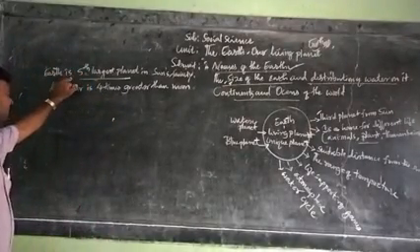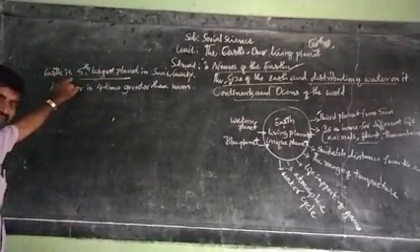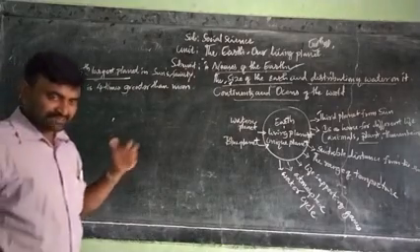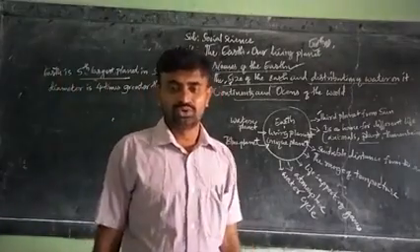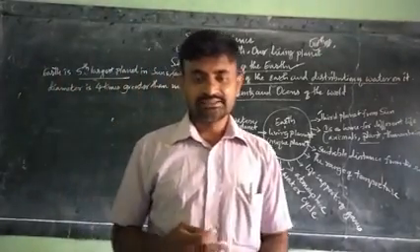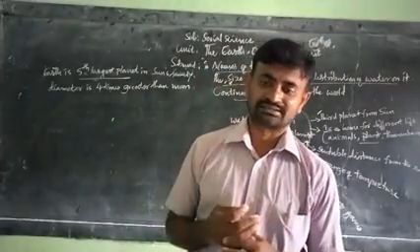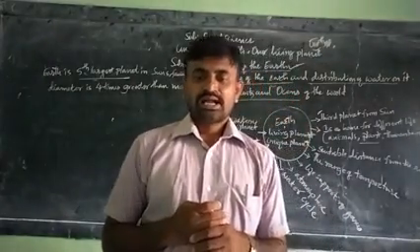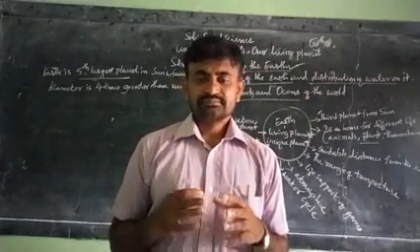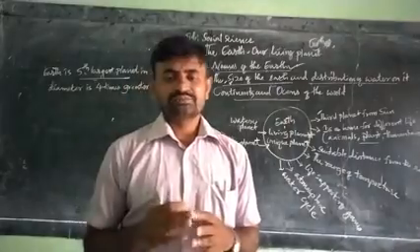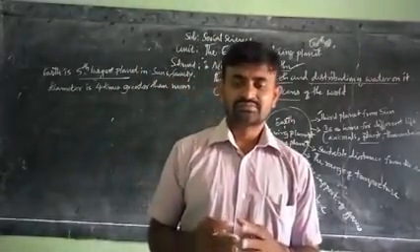Dear students, Earth is the fifth largest planet in the solar system, and Earth's diameter is approximately 4 times greater than the moon, and it is around 107 times less than that of the sun.